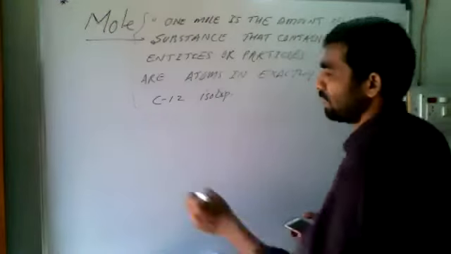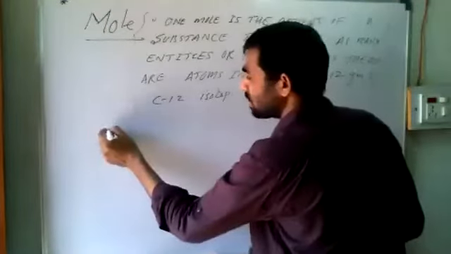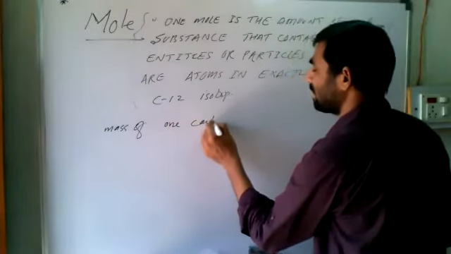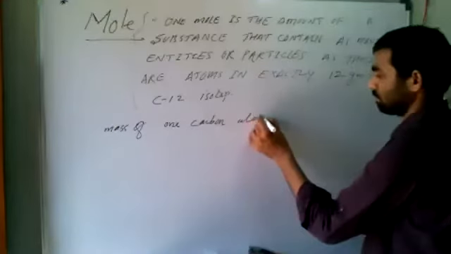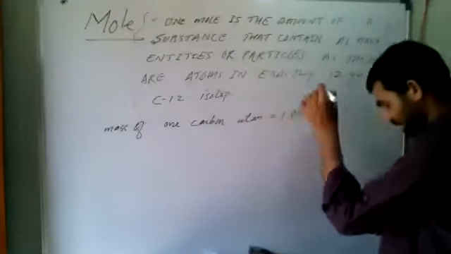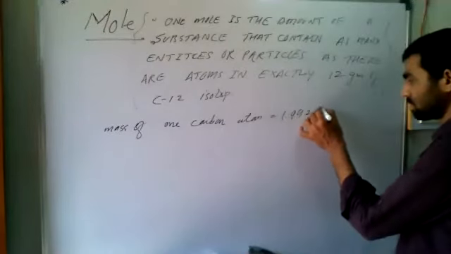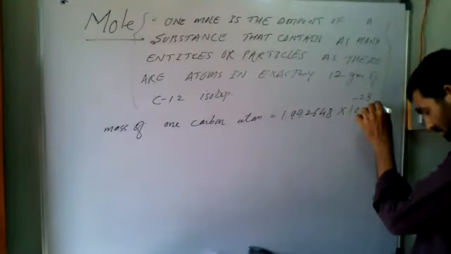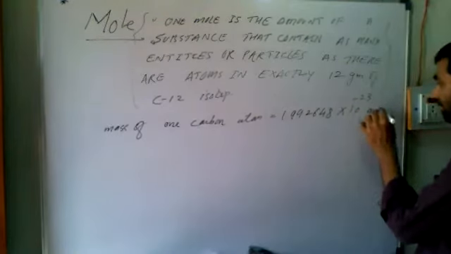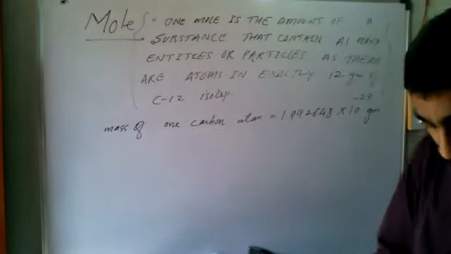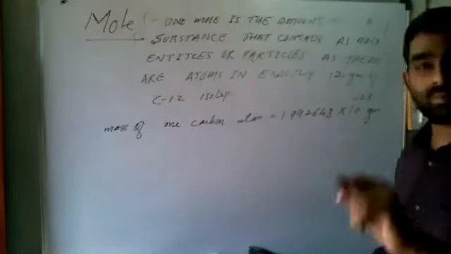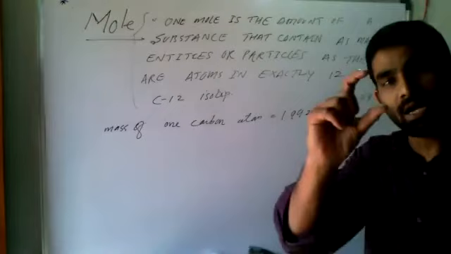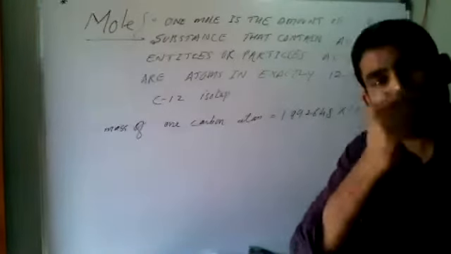The mass of one carbon atom is 1.992648 into 10 to the power minus 23 gram. So if we know the mass of one carbon atom and a 12 gram sample is given, we can calculate how many particles there are.